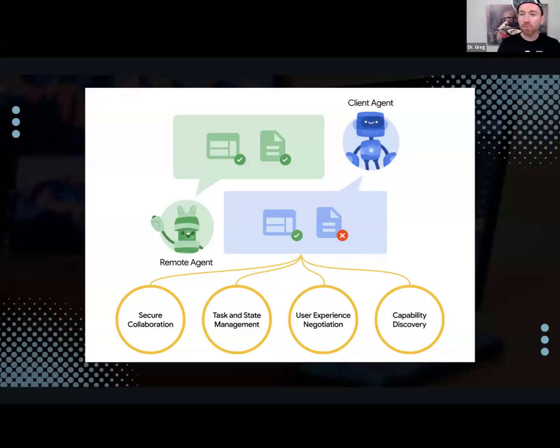And I want to walk through this with you, Wiz, and try to help everybody to understand. The first thing we can notice here is we've got a client agent and we've got a remote agent. So I think we're all familiar with the idea of the client agent now, okay? So why do we need a remote agent?